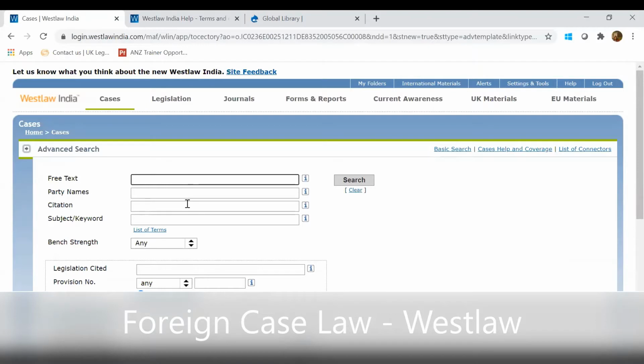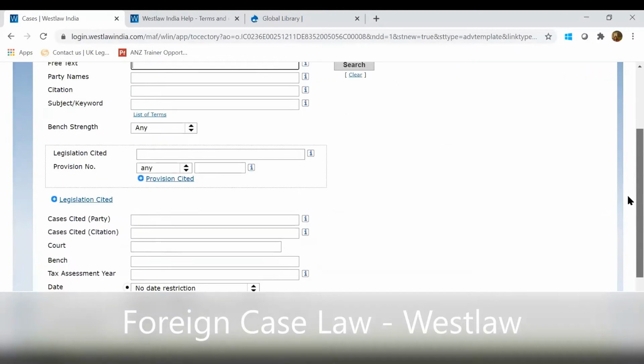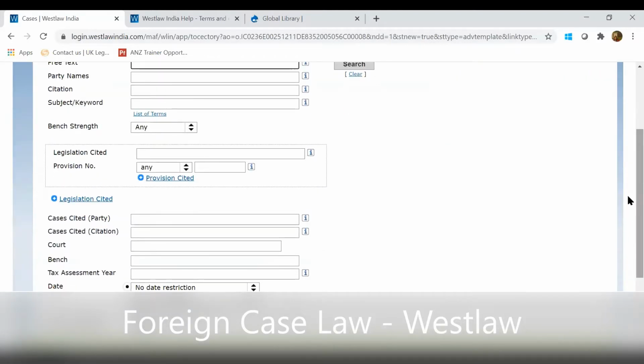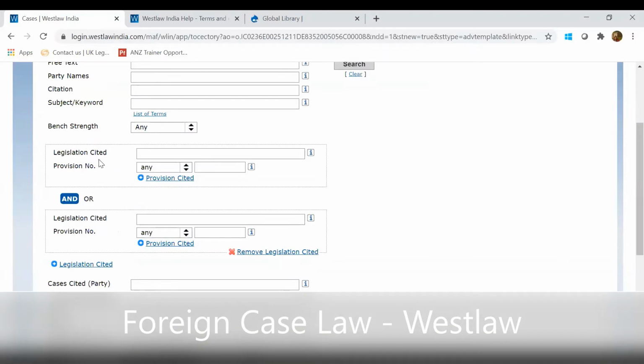So you will have these 3 columns available already. Then you have other parameters also available, where you can put in multiple information you have got. So if you want to put a practice area, any subject, you can do that in this column. You can select the bench strength also in case you're looking for any bench strength cases. You can select landmark judgments from constitutional, selecting the constitutional bench strength. If you want particular cases related to any legislations also, you can put that across here.